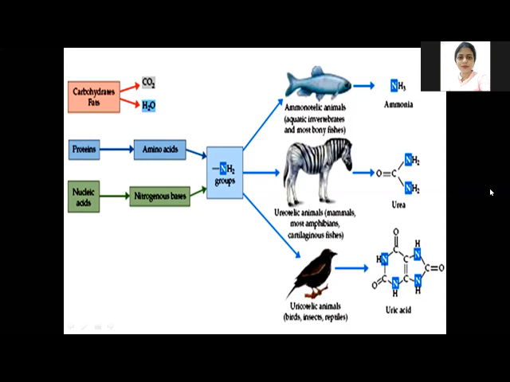Now, can anyone tell me why fishes excrete nitrogenous waste in the form of ammonia and birds in the form of uric acid? Both could excrete the nitrogenous waste in the same form. Then why do fishes use ammonia and birds use uric acid? Need a lot of water to remove the excretory product. Yes, ma'am. Who needs lots of water? Fishes. Ammonotelic animals need more water. So why have birds not adopted ammonia, and adopted uric acid?